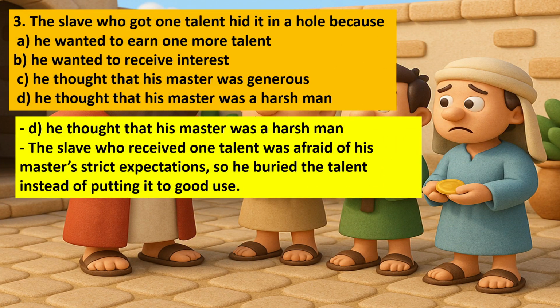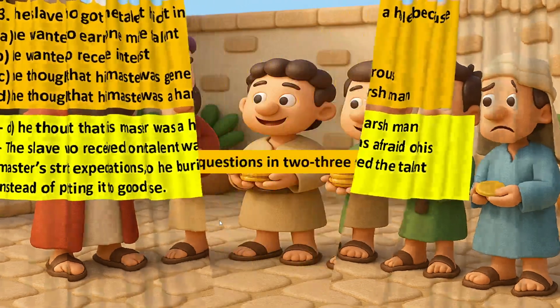Third one, the slave who got 1 talent hid it in a hole because option A, he wanted to earn 1 more talent, B, he wanted to receive interest, C, he thought that his master was generous, D, he thought that his master was a harsh man. The slave who received 1 talent was afraid of his master's strict expectations, so he buried the talent instead of putting it to good use.